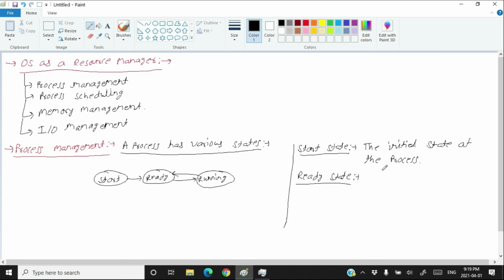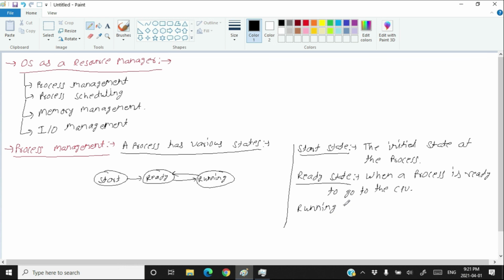When a process is ready to go to the CPU, that process is called in the ready state. So when a process is ready to go to the CPU and just waiting for the operating system scheduler to take it to the CPU, the process remains in the ready state. Then when the process really gets CPU time, that means the process gets the CPU for its execution, that state is called the running state. So you have the running state.